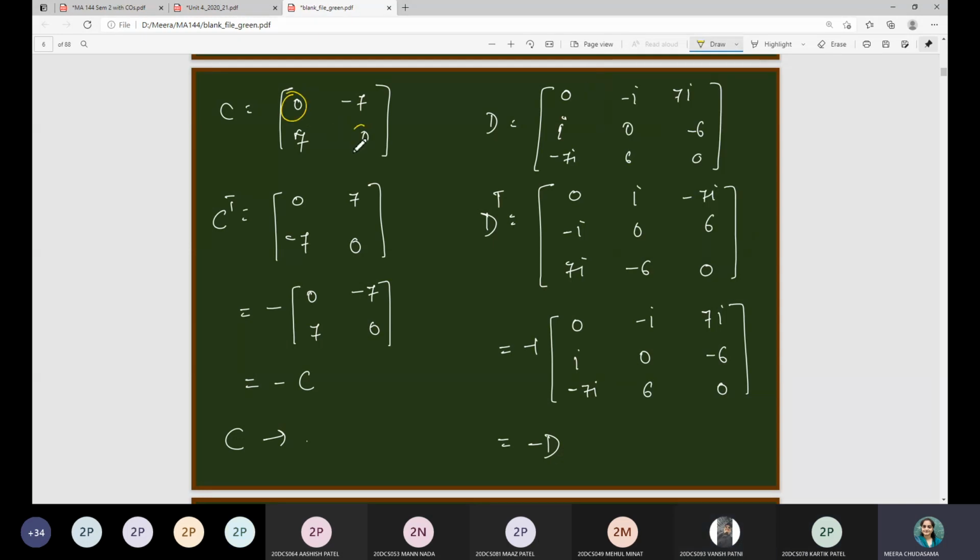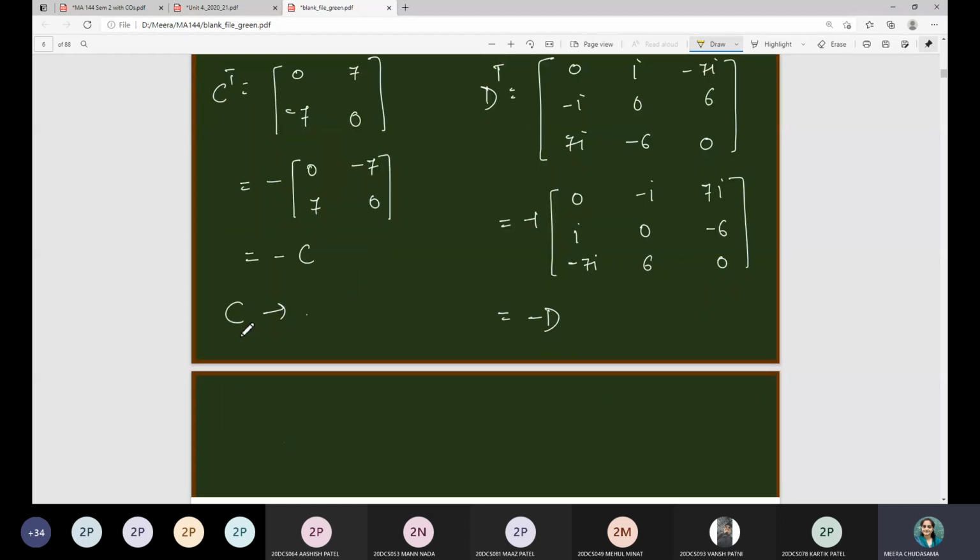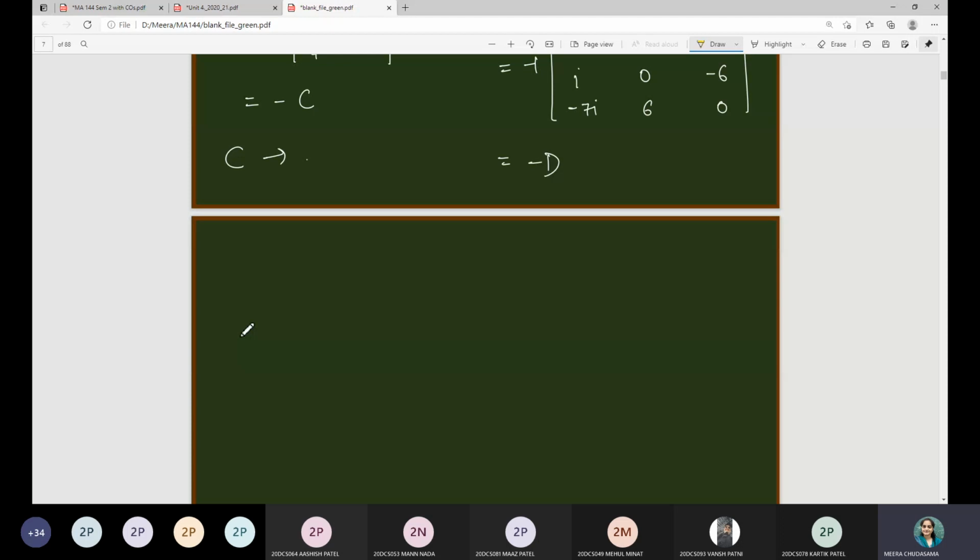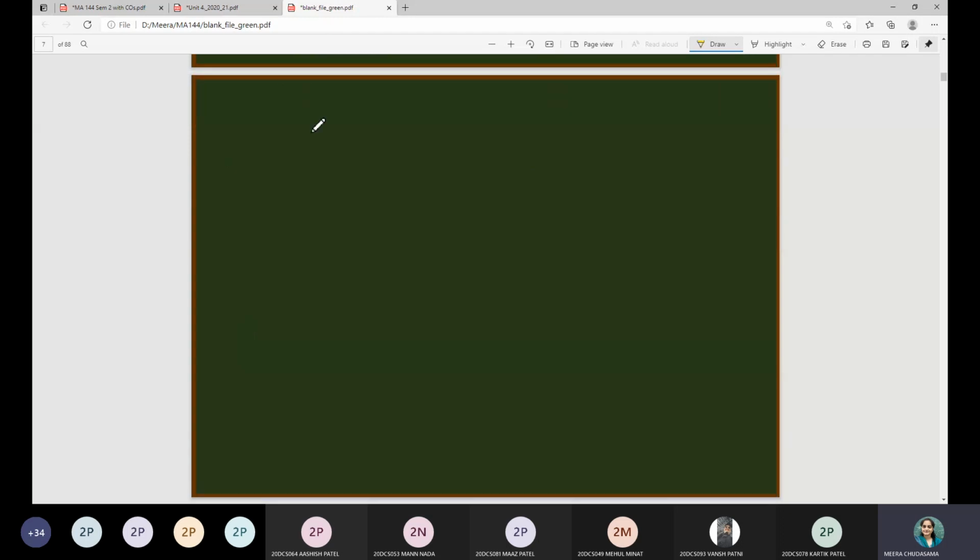This is a skew symmetric matrix. Diagonal elements are 0. Why is this happening? Let us see. For a skew symmetric matrix, we have a condition that A is the same as minus A transpose.